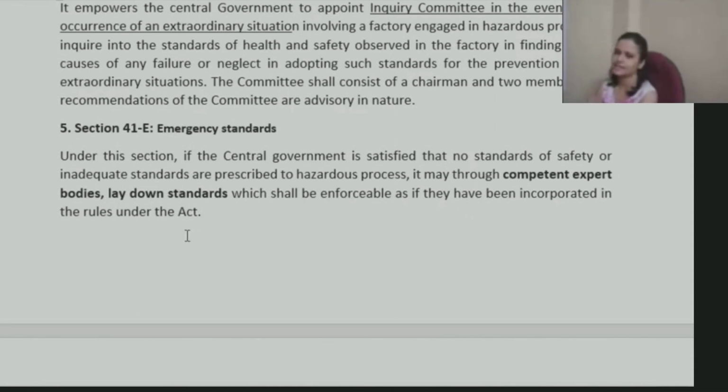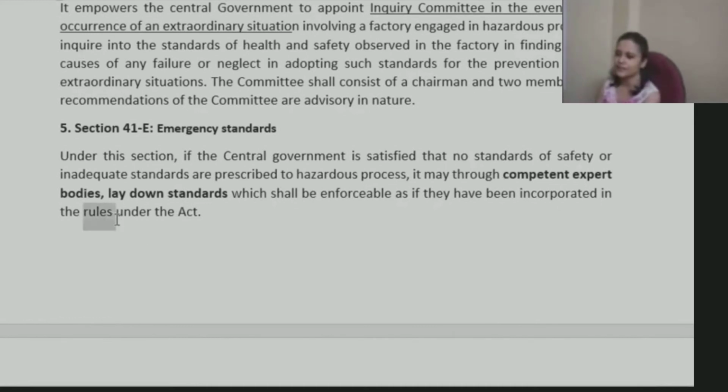So in case the government feels that some more advanced safety standards need to be set up, experts' opinion will be taken, and based on that those provisions will be laid down and will be binding. If they feel that these provisions are not enough, they can incorporate more.